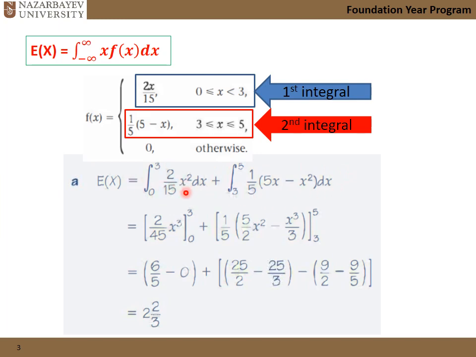This is an easy integral. Power rule: integrating x squared is going to give me x cubed. Integrating x is going to give x squared. x squared is going to give x cubed. Taking care of these limits, substitute, and we are going to end up with this number. You need to check it. What you need to do is hide these and then do it by yourself and see if you are going to end up with this number or not.